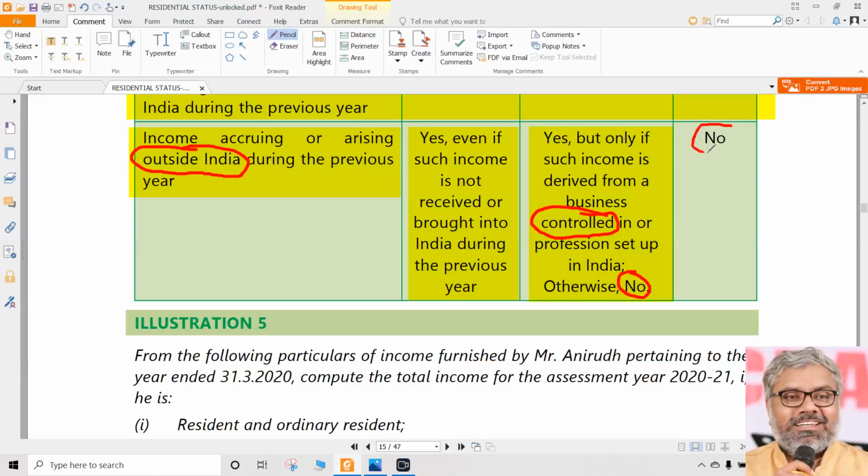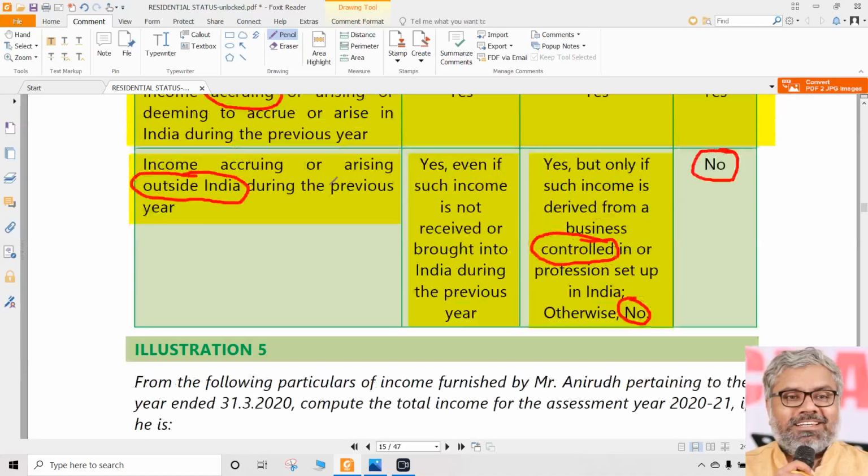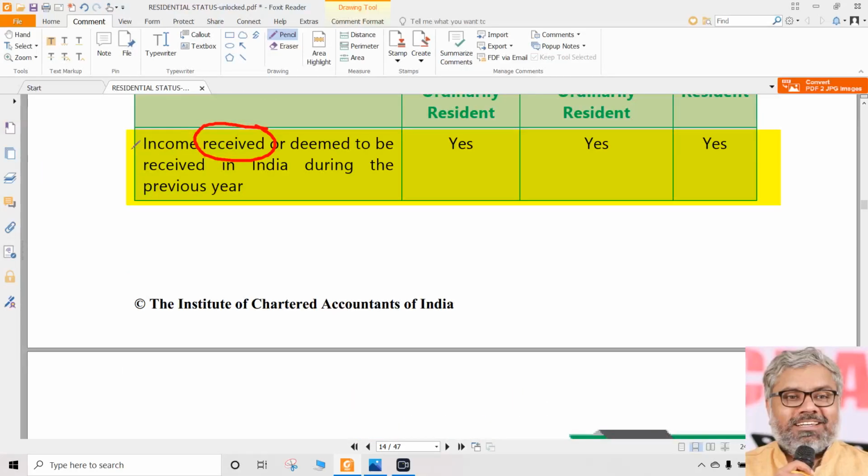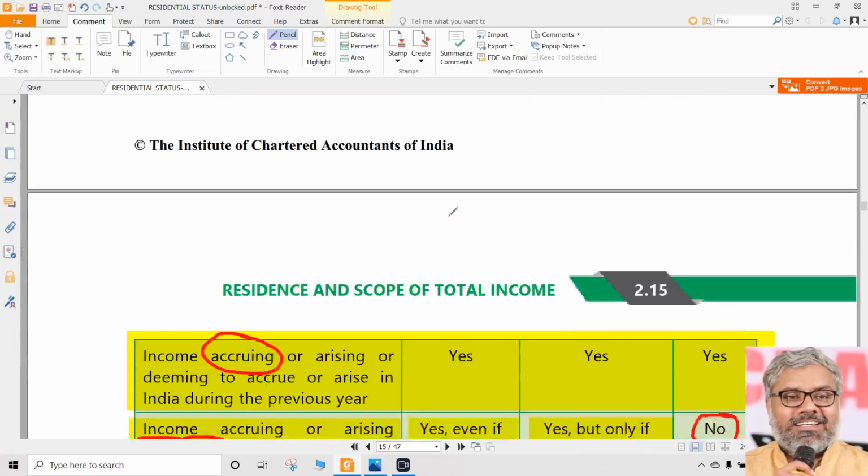For a non-resident, anyway nothing is taxable if income is received outside India and accrued outside India. This is the table you have to always remember. So simply, to summarize once again: if any income is received or deemed to be received in India, it is taxable in all cases. Everybody will be subject to taxability.